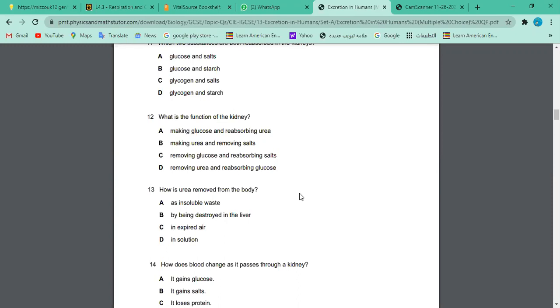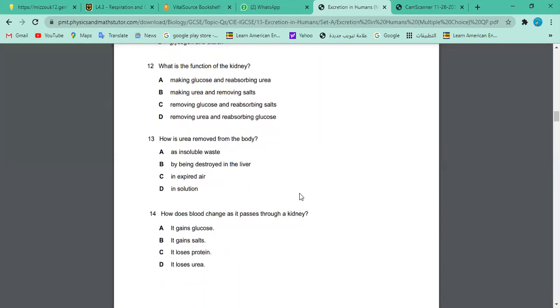Yes, sir. How is urea removed from the body? As insoluble waste, by being destroyed in the liver, in expired air, in solution. Okay, so this is again a little bit of a tricky question, right? Who is going to explain the answer then? Nabil, would you like to answer? Or Hala? Okay, Hala, you go ahead, please. D, in solution.